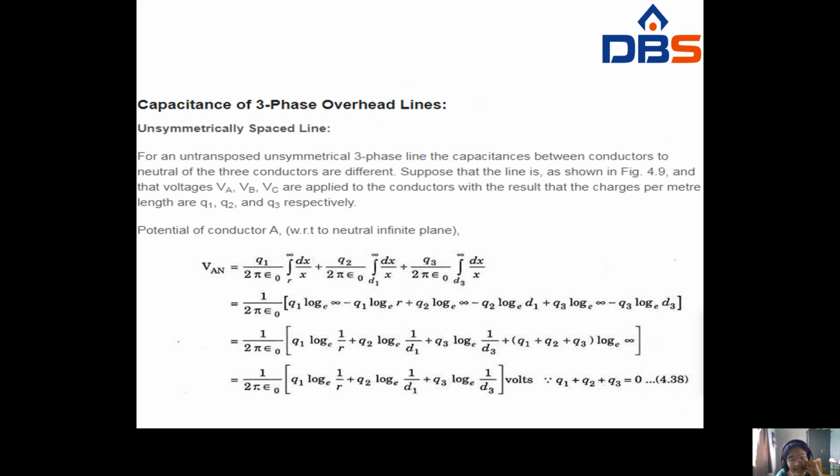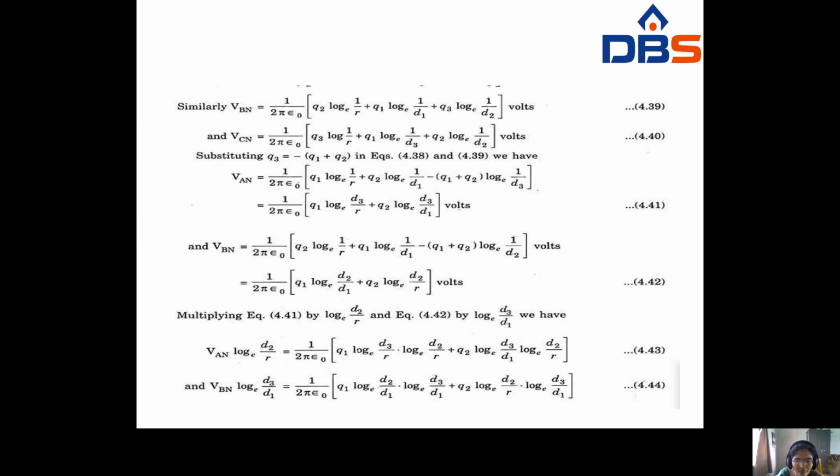VAN, A is related to B and C, so you write B with distance d3. In all terms, 1 by 2 pi epsilon naught is common. Similarly, integrating dx by x, substitute the limits log e infinity and log e r in the same three terms. From these three terms, the log e infinity is common, so Q1 plus Q2 plus Q3. This becomes Q1 log e 1 by r plus Q2 log e 1 by d1 plus Q3 log e 1 by d3. At balanced condition, Q1 plus Q2 plus Q3 equals 0, so this term becomes 0. So this is the VAN formula.